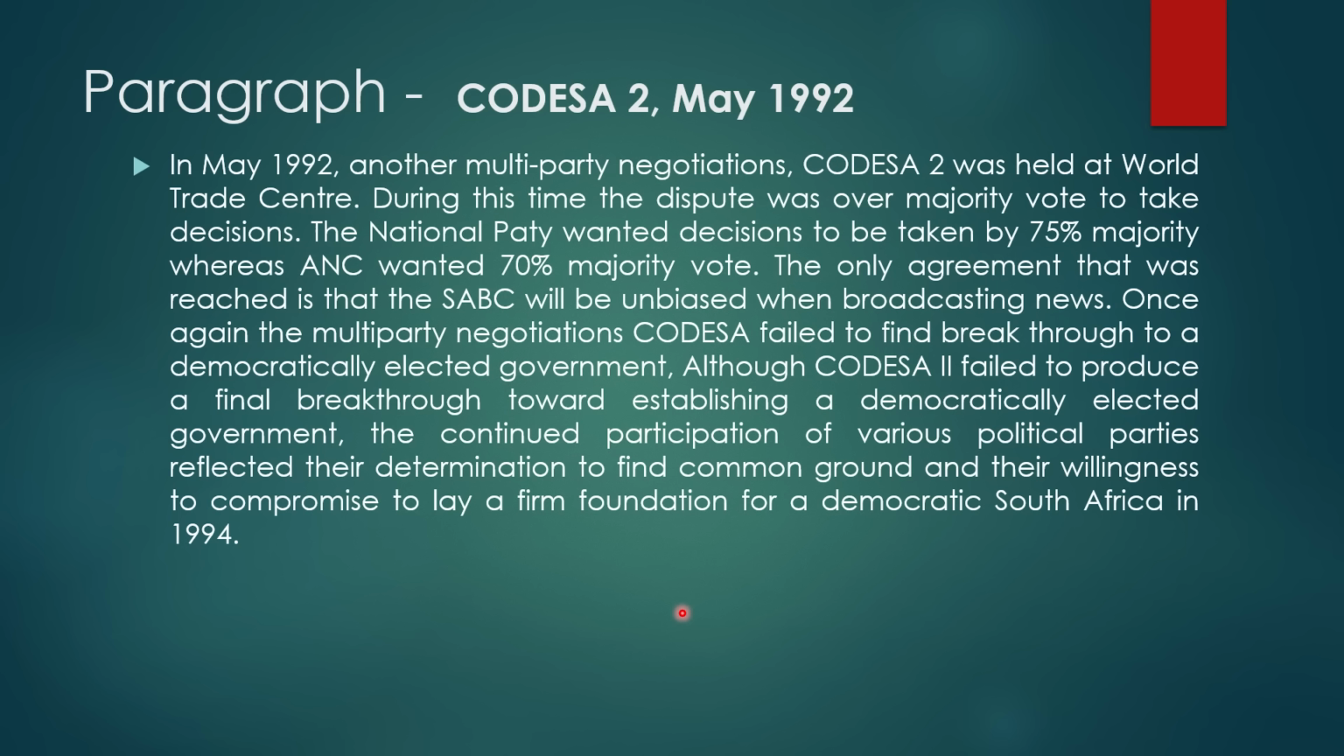Although CODESA 2 failed to produce a final breakthrough towards establishing a democratically elected government, the continued participation of various political parties reflected their determination to find common ground and their willingness to compromise to lay a firm foundation for a democratic South Africa in 1994.